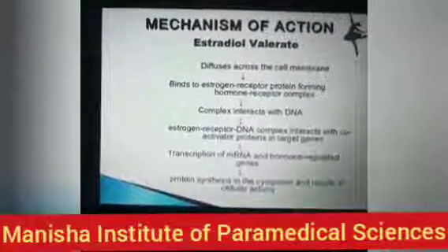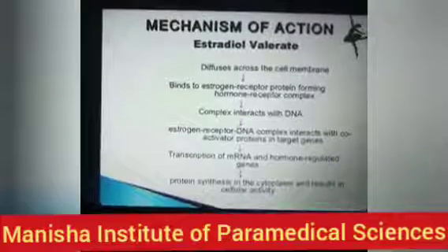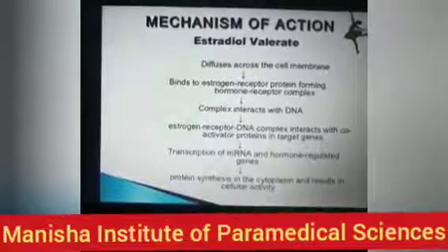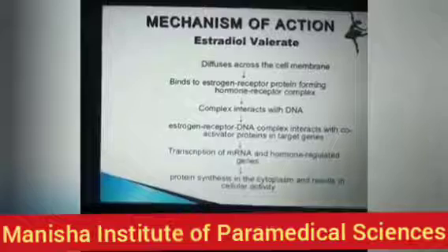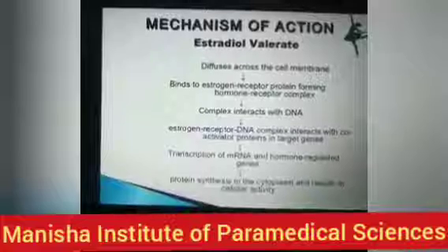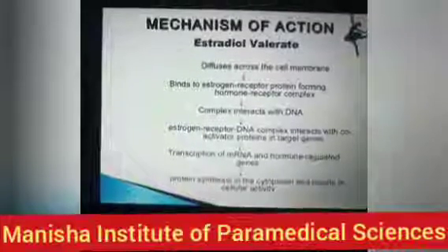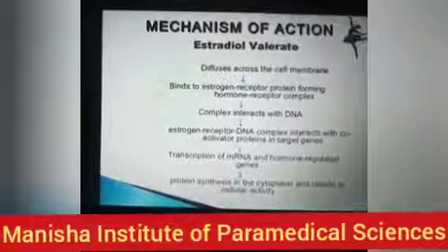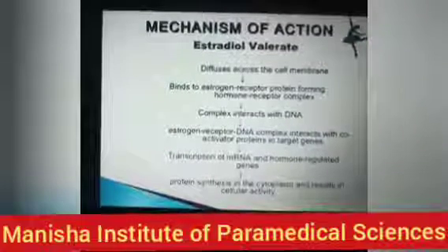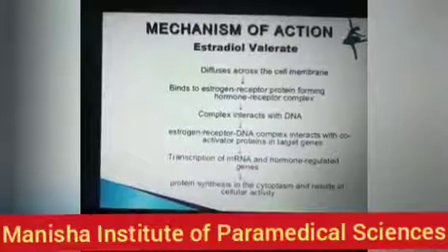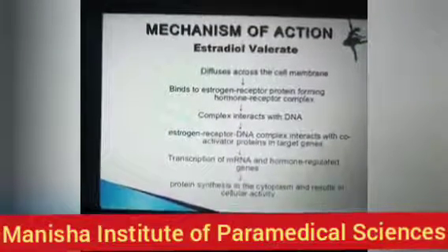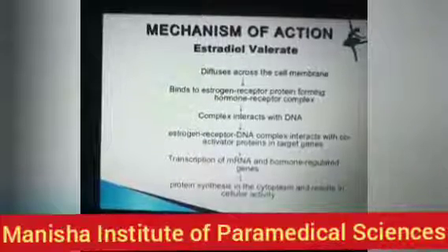That complex interacts with the DNA, and then the estrogen receptor DNA complex interacts with the activator proteins in the target genes. That results in transcription of mRNA and hormone regulated genes, and because of that there is protein synthesis in the cytoplasm, which results in the cellular activity or effect.